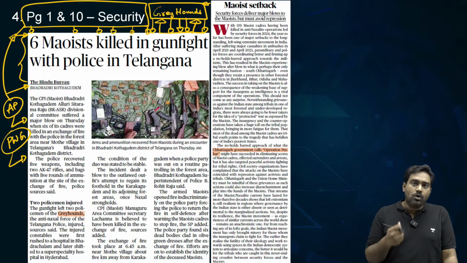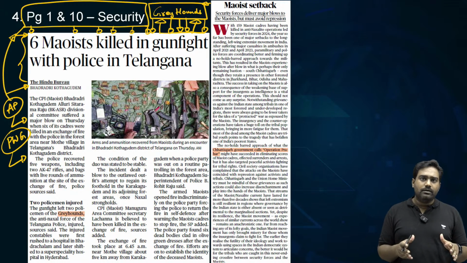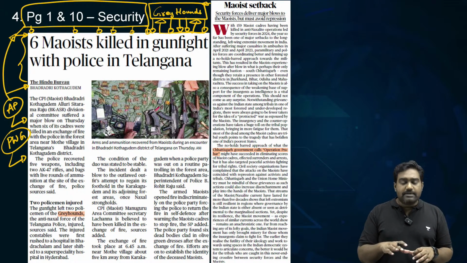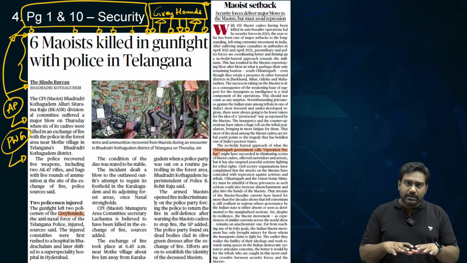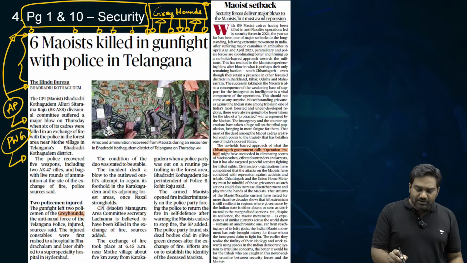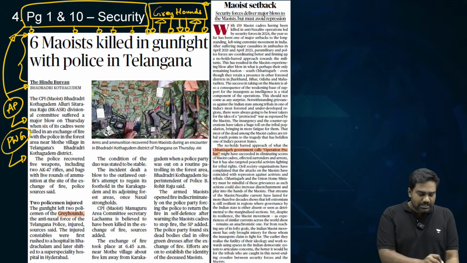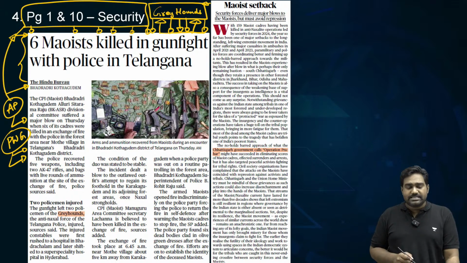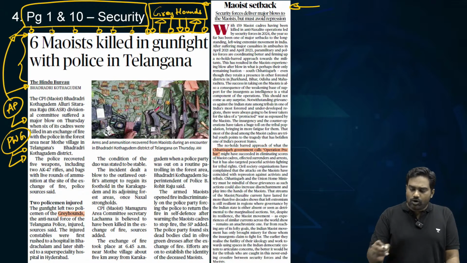So you should know what the Greyhounds is. After Andhra Pradesh was bifurcated into Andhra Pradesh and Telangana, even the Greyhound Special Force Unit has been divided between Telangana Police and Andhra Pradesh Police. So even today they are involved in anti-Naxal operations, and they have seen a major success as they have eliminated 6 Maoists. There is a related editorial on page number 10.